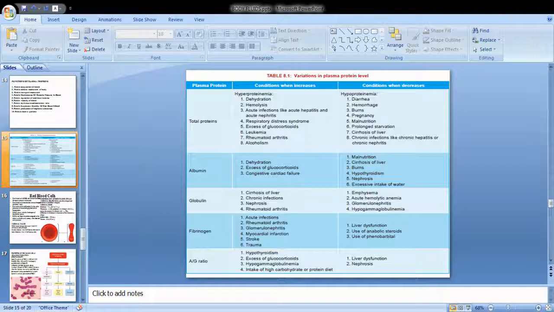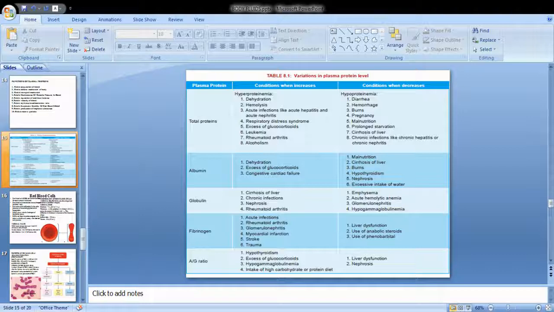Now you can see this is a particular table which shows the variation in the level of plasma protein. The different proteins are given: total protein, albumin, globulin, fibrinogen, and the albumin to globulin ratio. So what happens when there is an excess condition, when it increases, and when it decreases? When the total protein concentration increases, it is called hyperproteinemia, whereas when it decreases, it is called hypoproteinemia. So when does this happen?